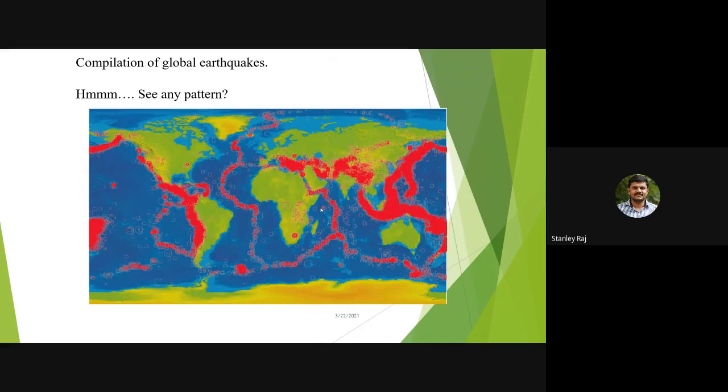So, how many earthquakes happened? Here is the ring of fire zone, starting from Japan, Indonesia, Sumatra up to Andaman. So this is the ring of fire zone. And in India, we have the Himalayan plate, the Himalayan boundary. There you can see a large number of earthquakes happen. Why is Everest so high? That is because of these boundaries.